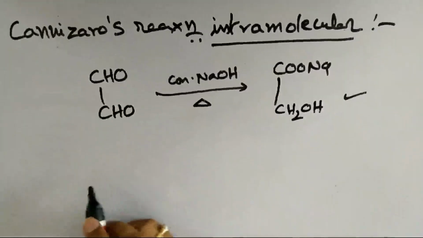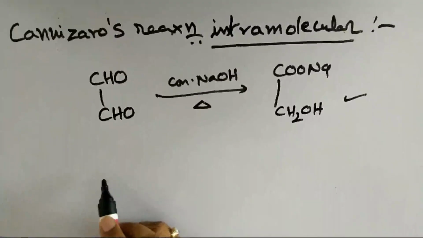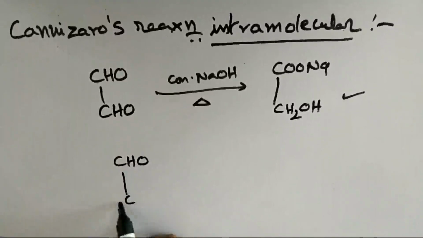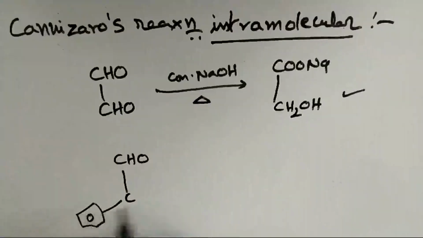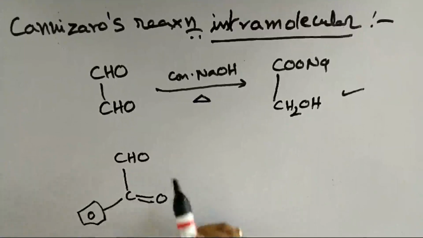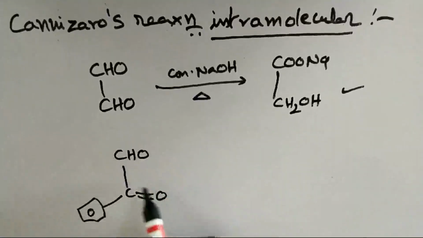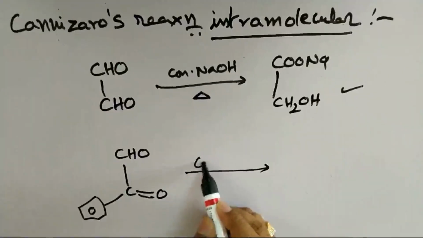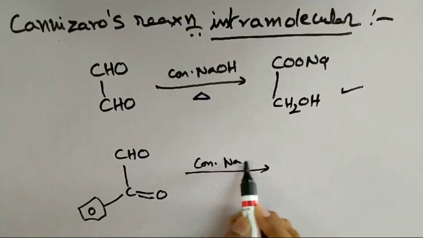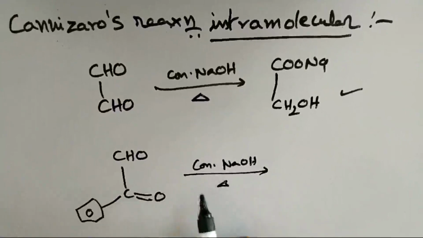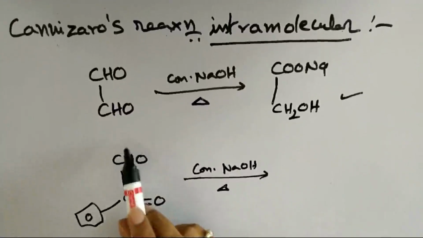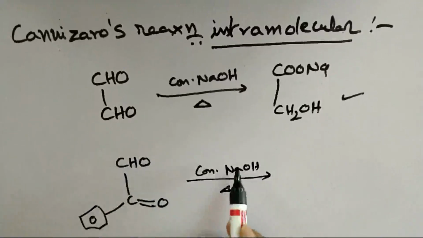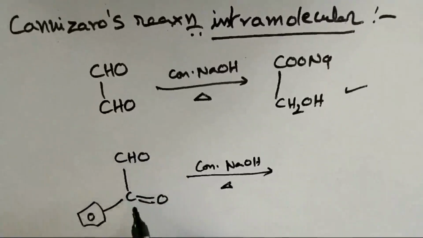If you look at another example of intramolecular Cannizzaro reaction, I am taking here a CHO and a phenyl ring and a C double bond O. So I have an aldehyde group here and a keto group here, and it undergoes an intramolecular Cannizzaro reaction in presence of concentrated NaOH on heating. Aldehydes are more reactive compared to ketones, therefore this part undergoes oxidation because the nucleophile is going to attack this site first but not this site.